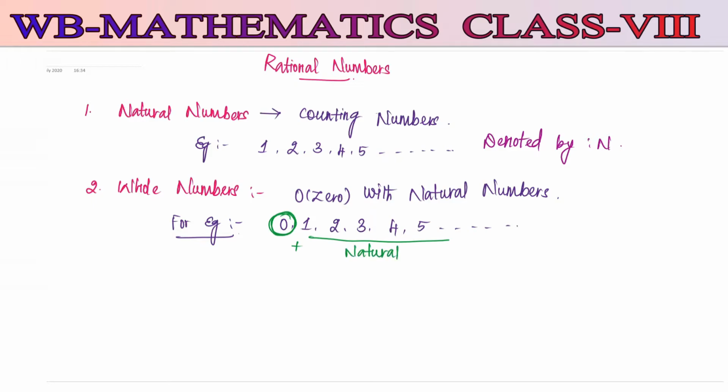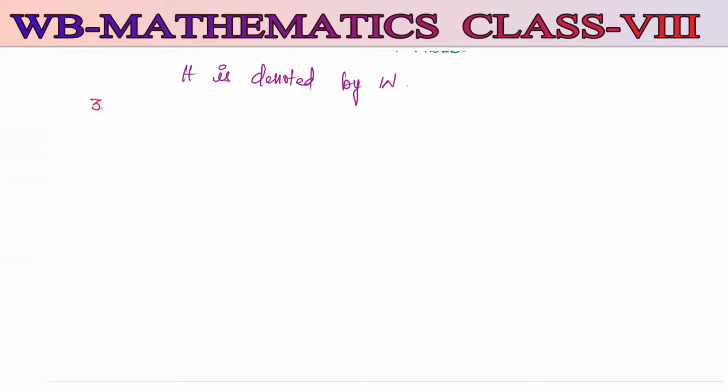A natural number starts from 1 to infinity. Whole numbers are denoted by capital W.